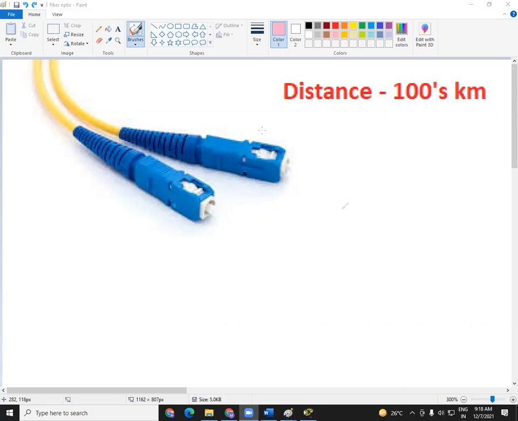Can you just look at your computer, or maybe your laptop, and see where this particular connector is available, where you can connect your fiber optic cable? Right now, in whatever laptops and computers we are using, in 99% of cases this fiber optic port is not available. I repeat, in 99% of cases on your computer and laptop, this fiber optic port is not available.